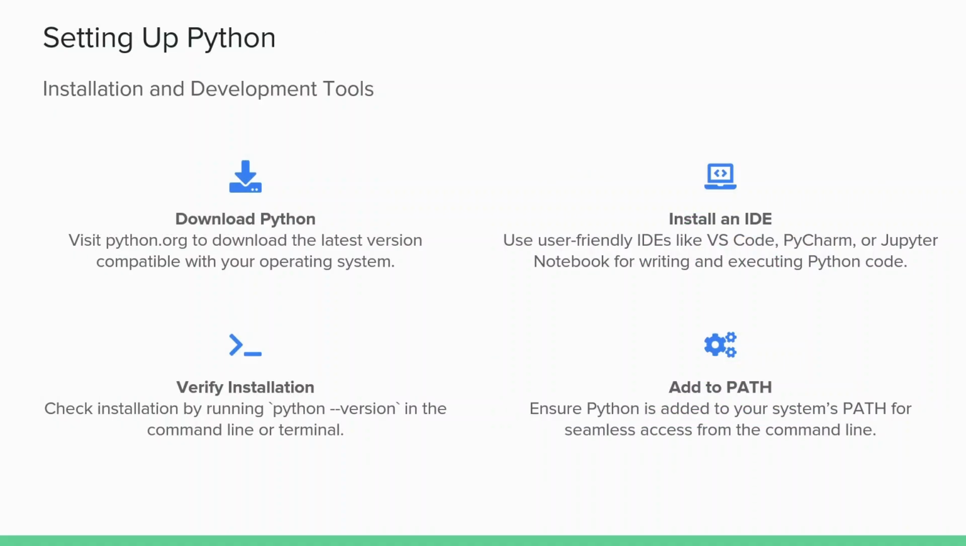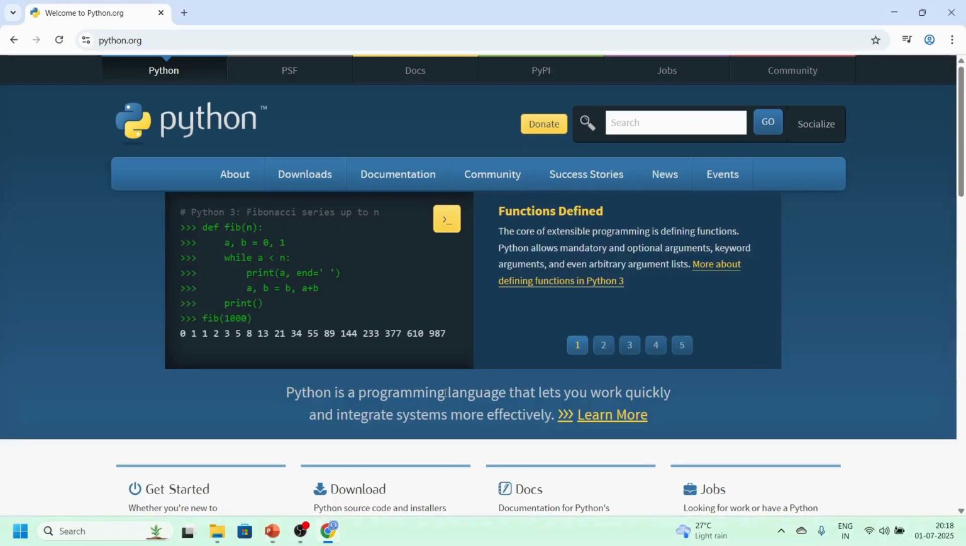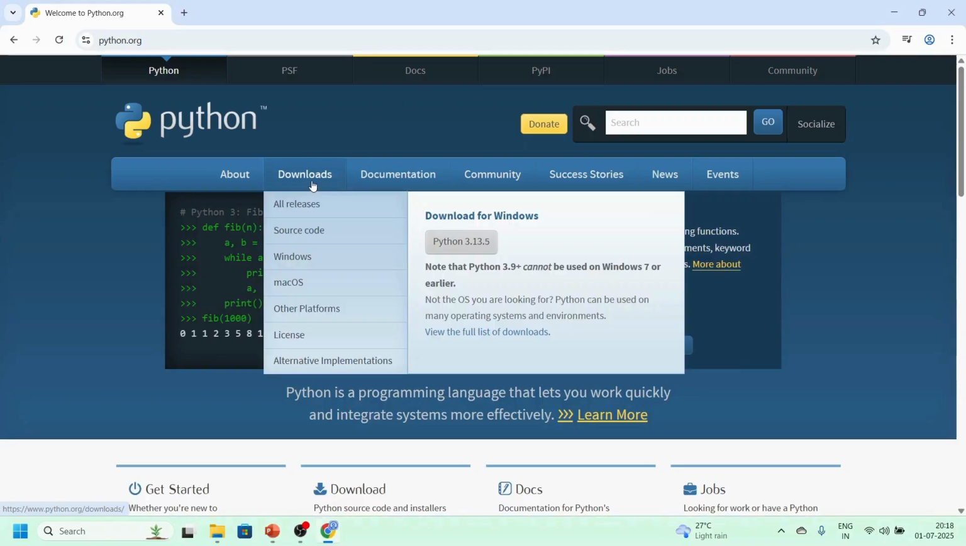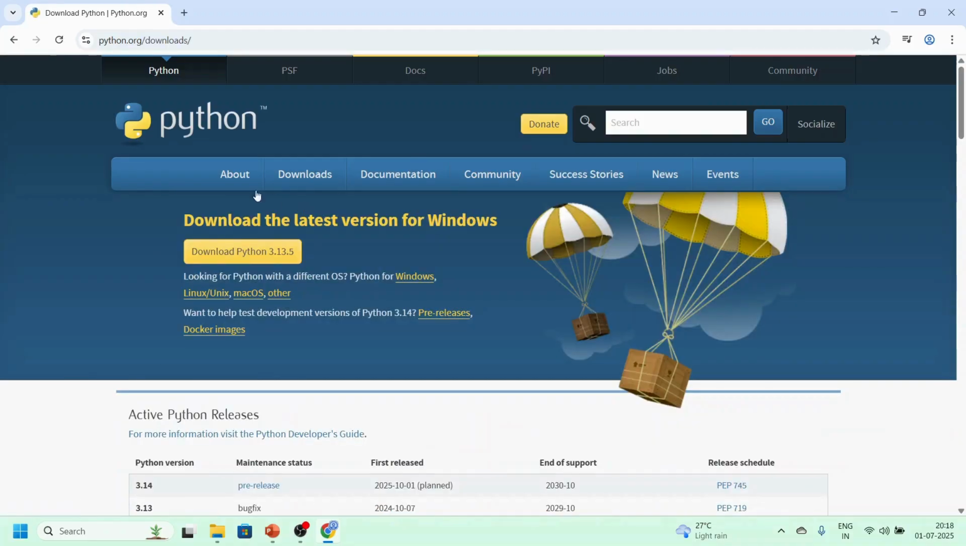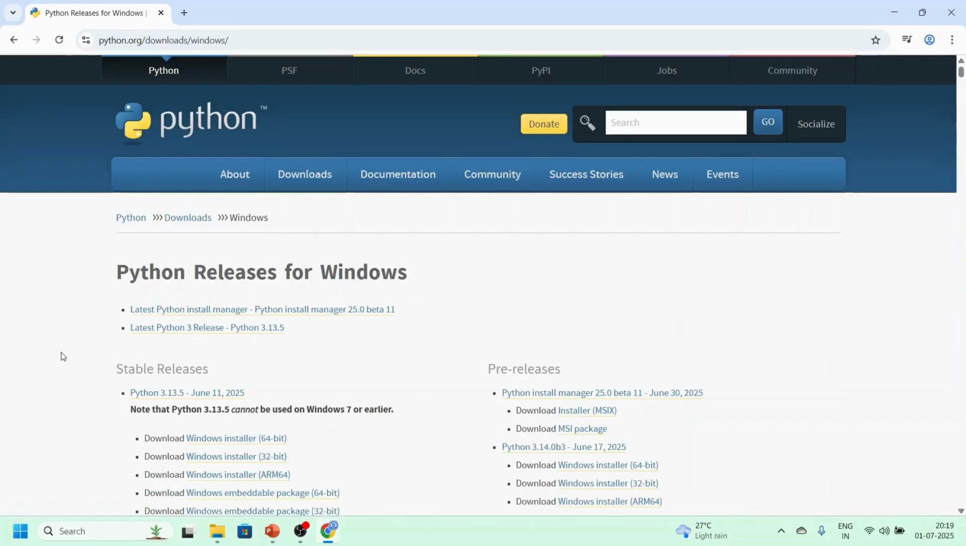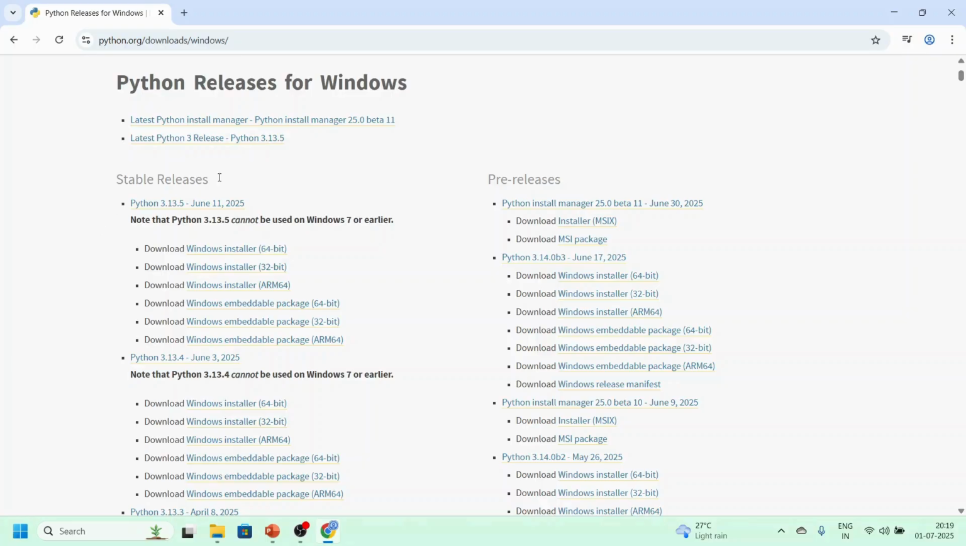Now let us understand how to set up Python on your system. For that, first go to the website www.python.org. Go to the download section, all releases. Based on your operating system and processor type, you will need to download the necessary installer. As I have Windows operating system, I am going to choose Windows. Under stable releases, you will need to choose the installer based on your processor type. As I have a 64-bit processor, I am going to download the installer accordingly.